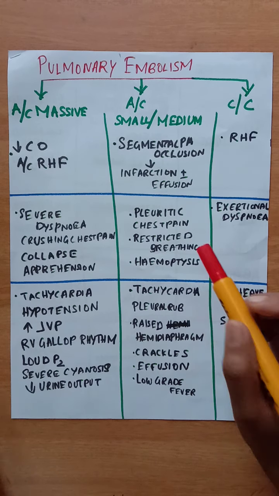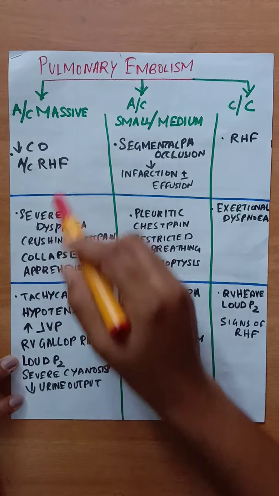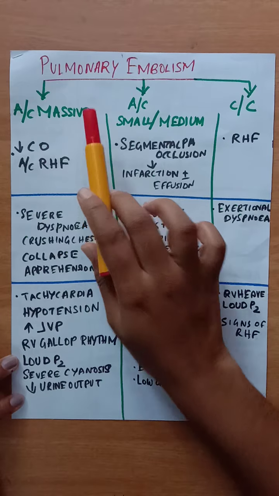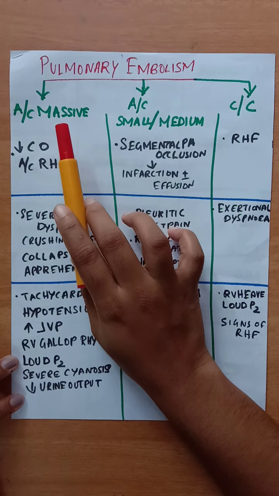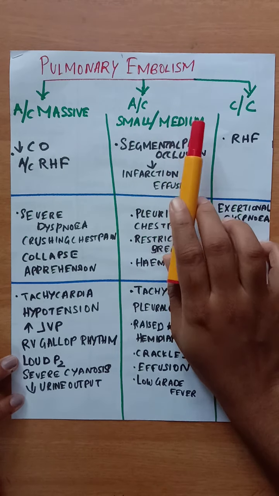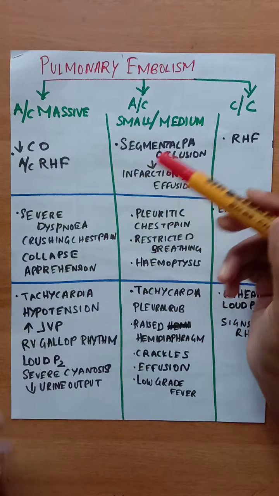And the pulmonary embolism can be divided into two types, acute and chronic. And the acute can be either acute massive, or acute small or medium. So, features one by one.